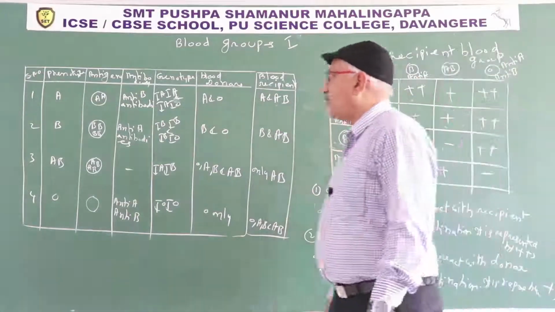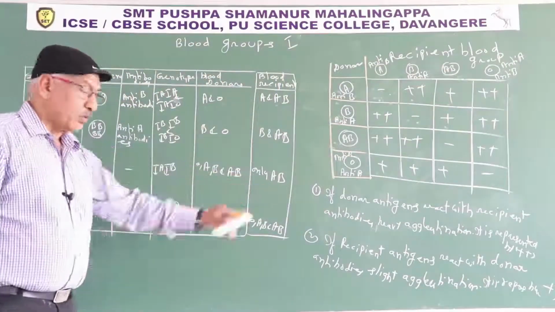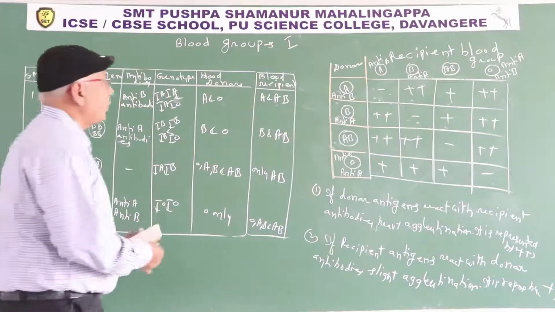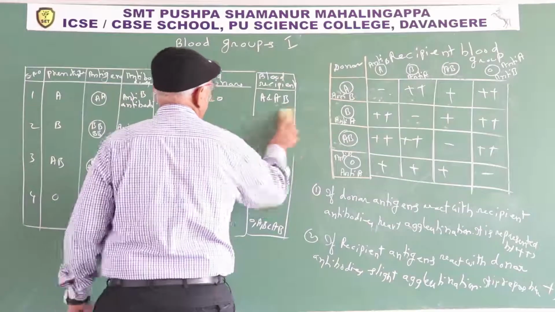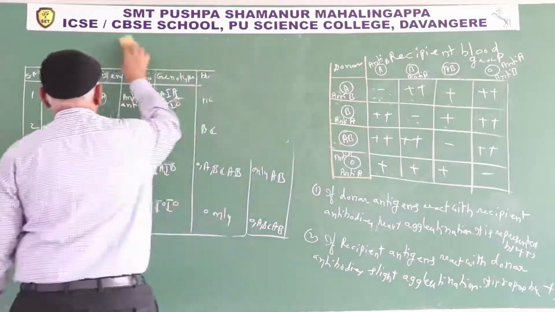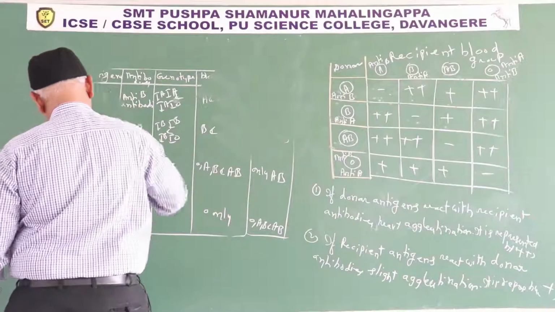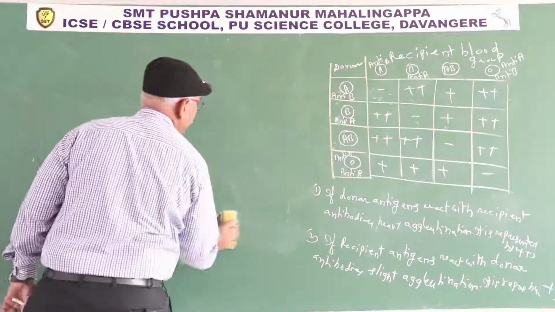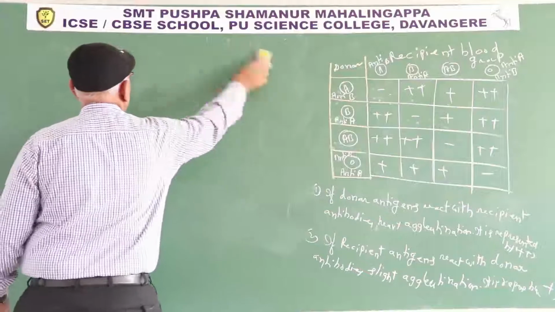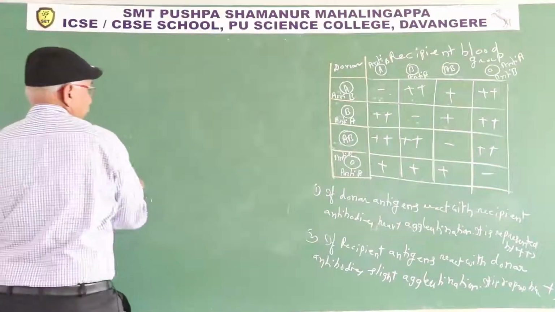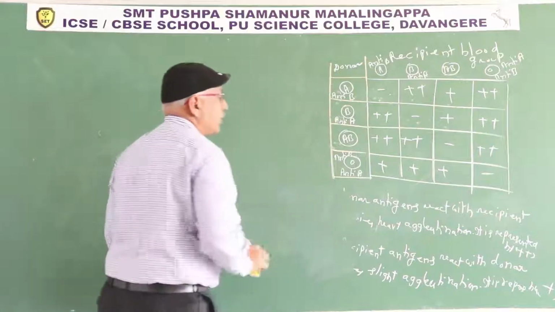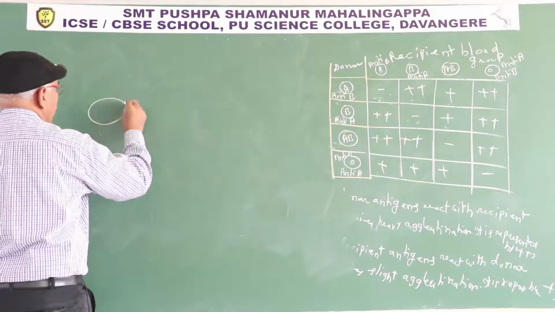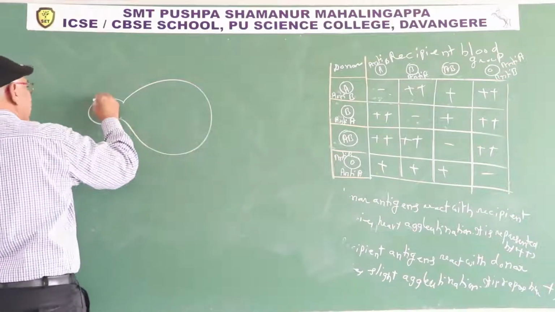Now we discuss the inner meaning of these 2 rules. First rule: if antigens of donor react with antibodies of recipient, heavy agglutination occurs.